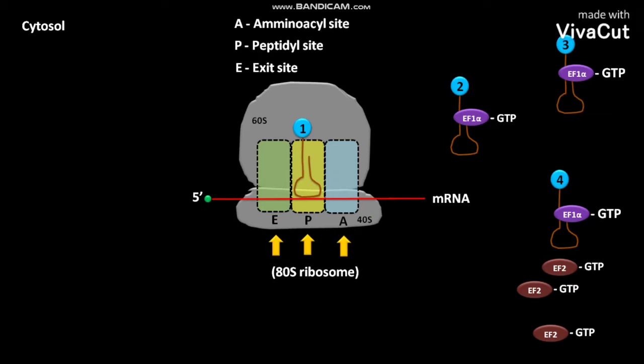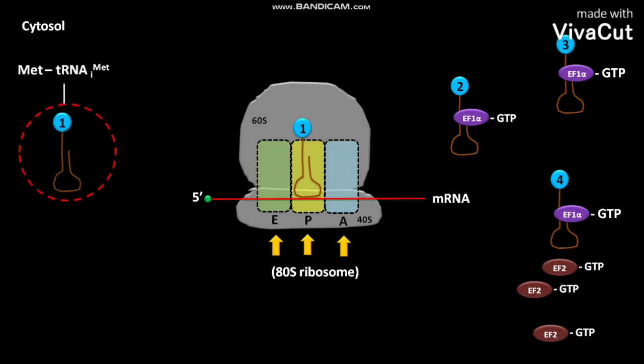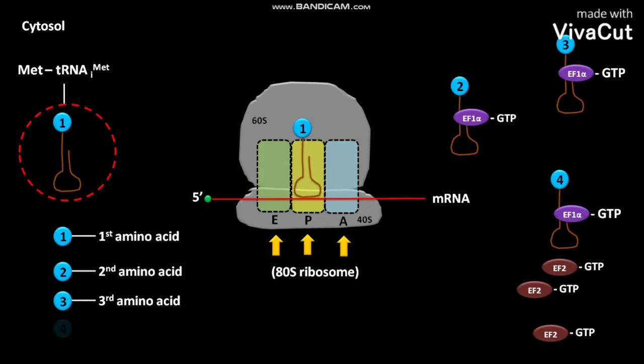The P site in the 80S ribosome has a bound Met-tRNA iMet, as we have discussed in our previous video named initiation of translation in the eukaryotes. This is the first amino acid. This is the second amino acid. This is the third amino acid. This is the fourth amino acid. All these amino acids will be used during the peptidyl chain elongation phase of translation. The first amino acid is called Met-i.